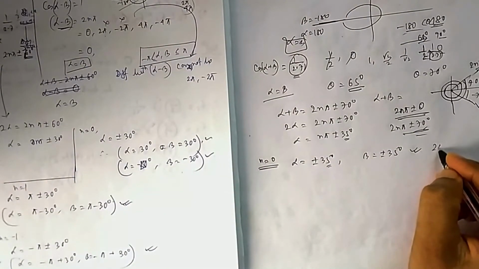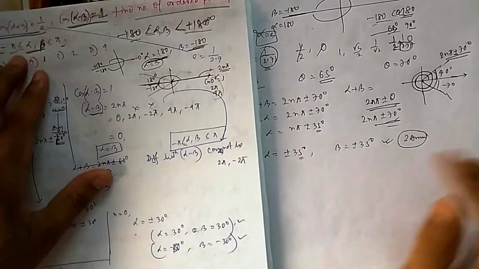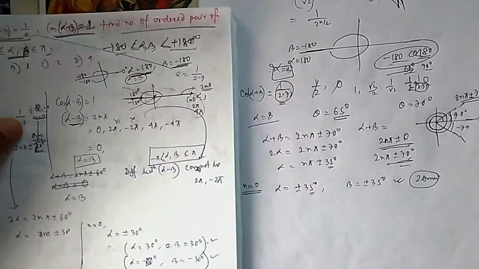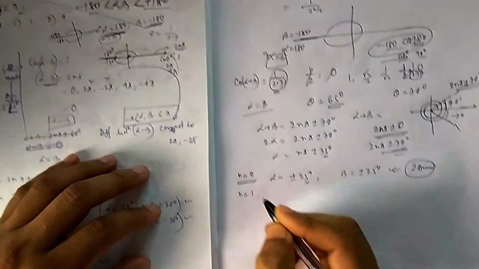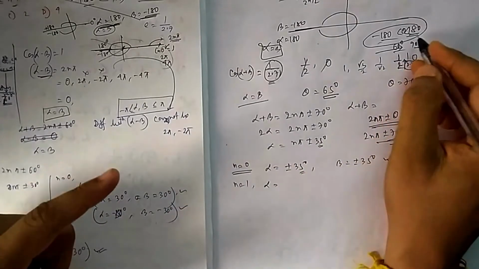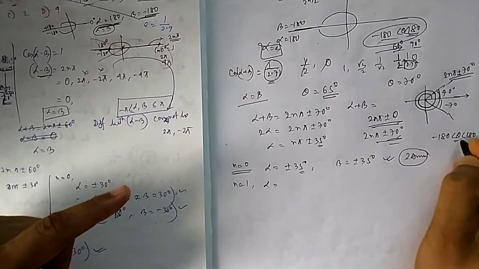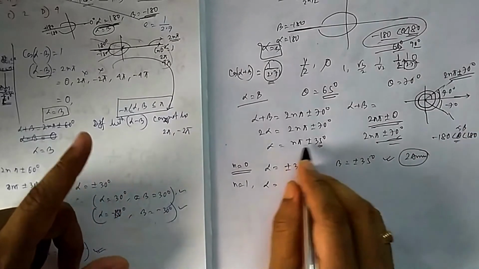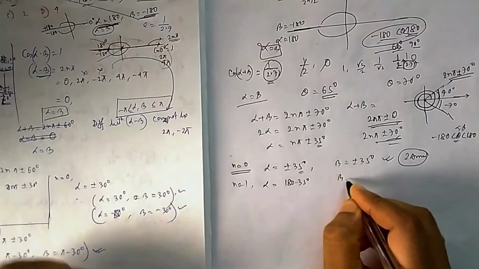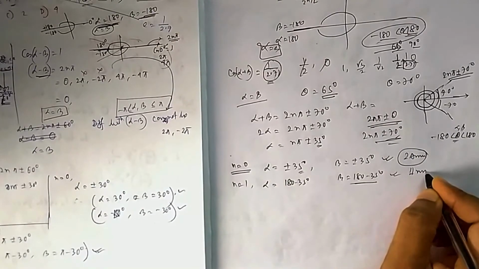So there are 2 answers you are getting from here. They have asked how many answers you get for alpha beta. Both should be between minus 180 to 180. Next, if I take n equal to 1, then 180 plus 35 will cross 180. It cannot cross 180 because both alpha and beta should lie between minus 180 and plus 180. So you cannot take plus, you have to take minus. So 180 minus 35 will be one answer, and here also 180 minus 35 will be one answer. No need to calculate which one it is. So one answer I am getting from here.